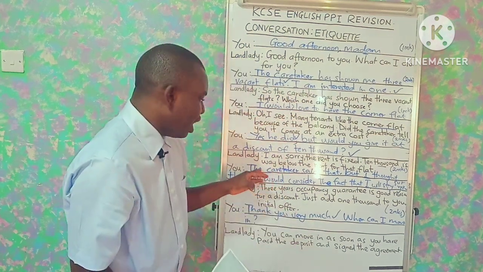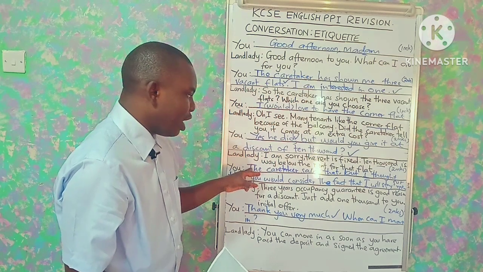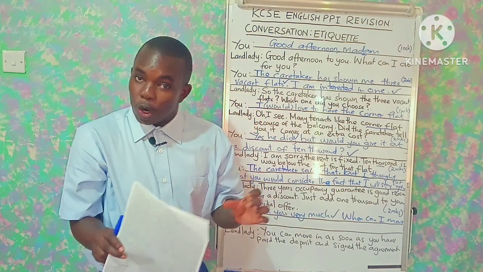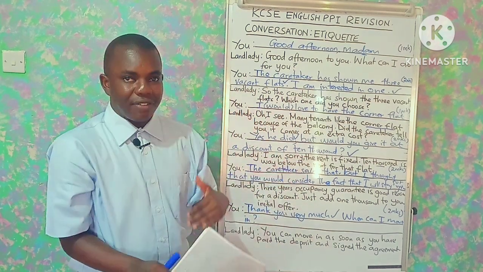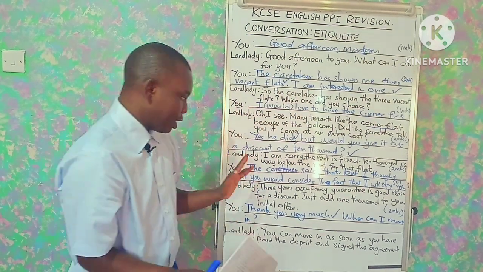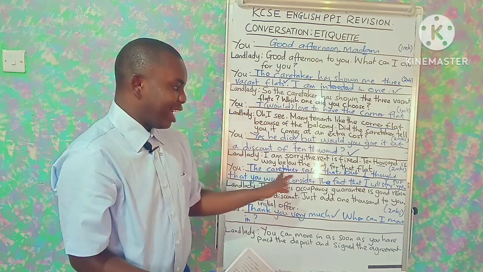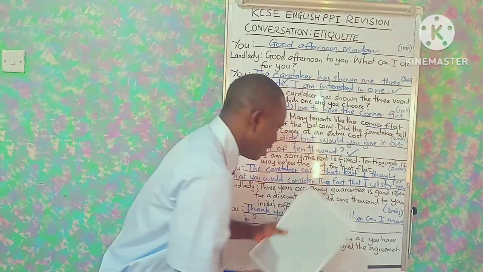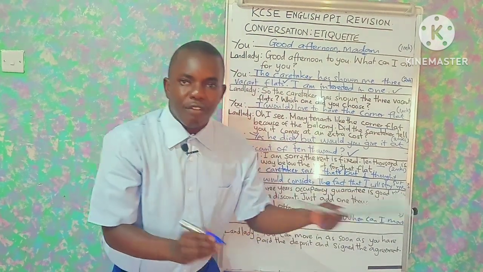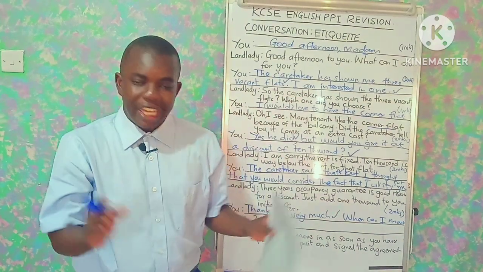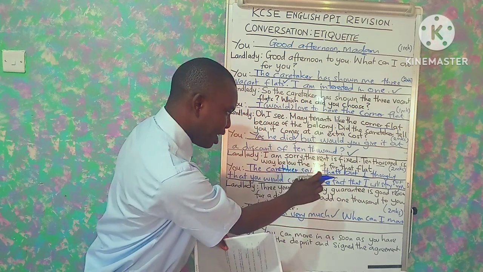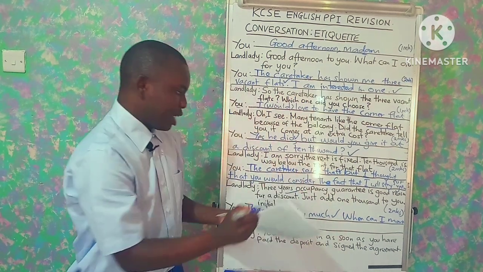But then again, the first statement he should make is that he should assert that the caretaker did tell him or her that the rent is fixed. And that is what we have here. The first point where the candidate scores is when he or she says, the caretaker said that, but I thought that you would consider the fact that I would stay there for 3 years. And that is where what the landlady says, that 3 years occupancy guarantee is good reason, comes in.